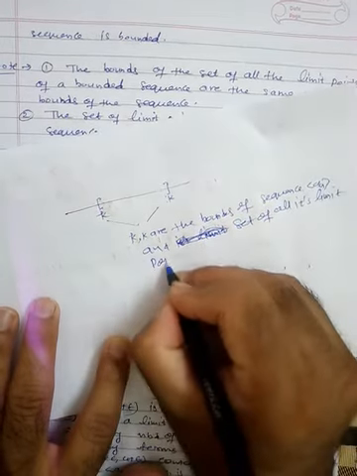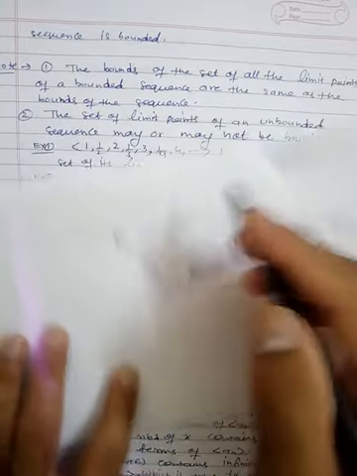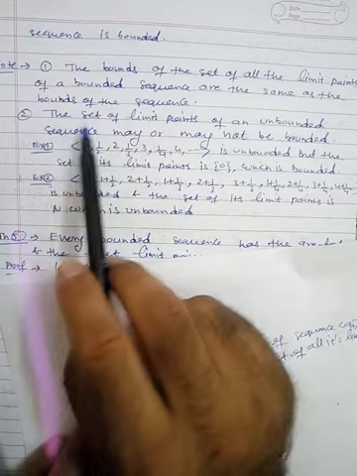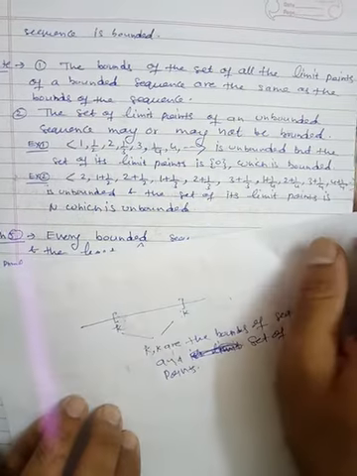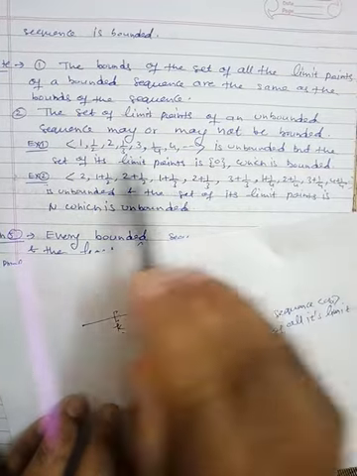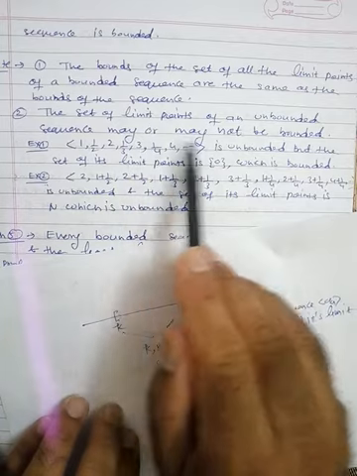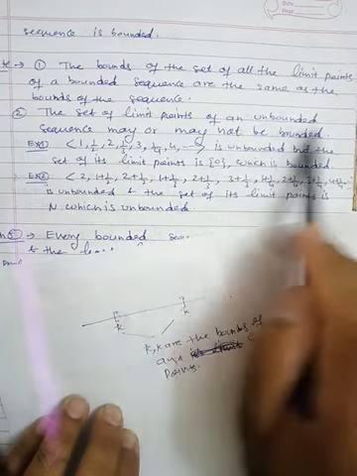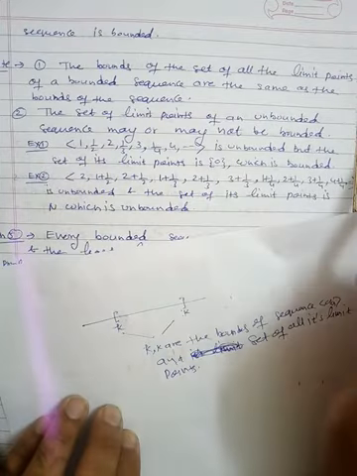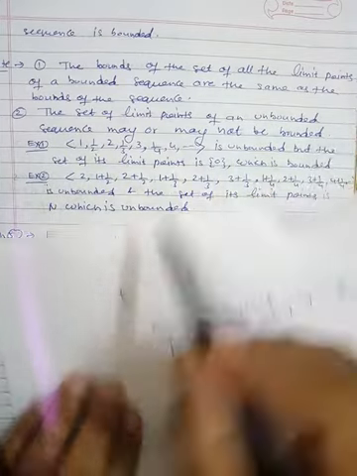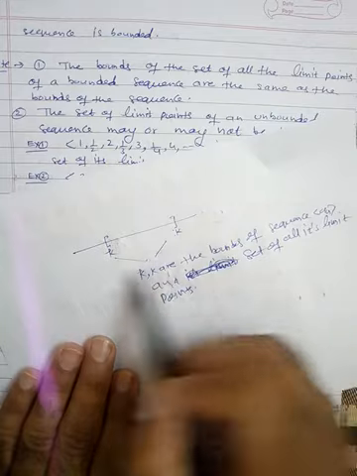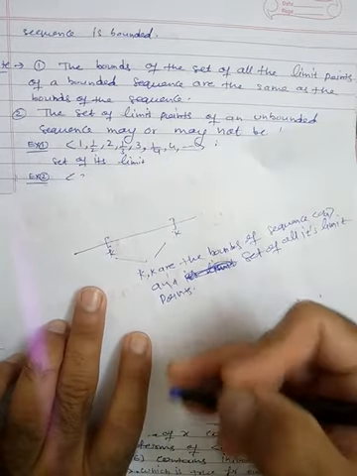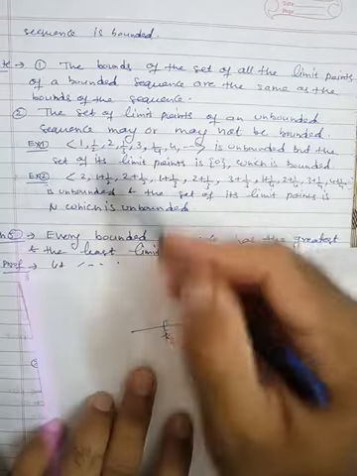Fine. So this is written here. Second: the set of limit points of an unbounded sequence may or may not be bounded. If we have a bounded sequence, then the set of limit points is bounded. But if the sequence is unbounded, then its set of limit points may be bounded or unbounded. And these are the examples.